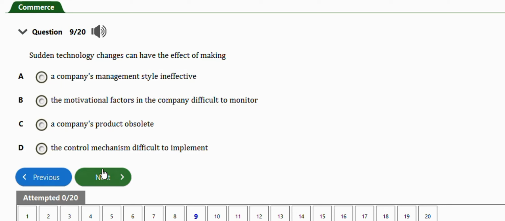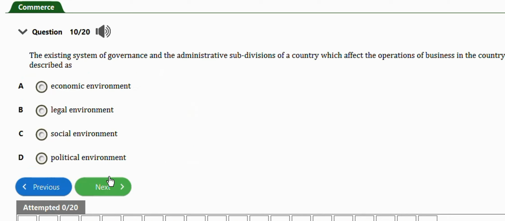Next question says the existing system of government and administrative subdivisions of a country which affect the operation of business in the country is described as political environment. As long as government is being referenced or captured in a sentence, it's political environment.